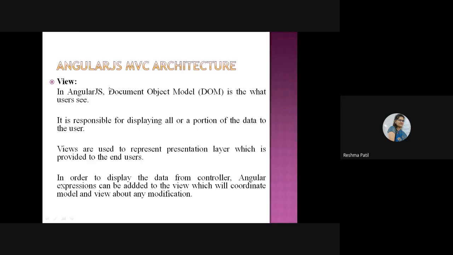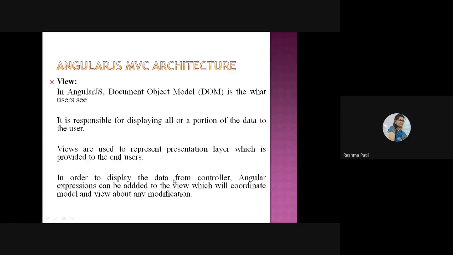That part is called the document object model. This means what the user is going to see. That comes under view. It is responsible for displaying all or a portion of the data to the user. Here we are going to show our actual logic or our actual web application to the user. Views are used to represent the presentation layer which is provided to the end user.